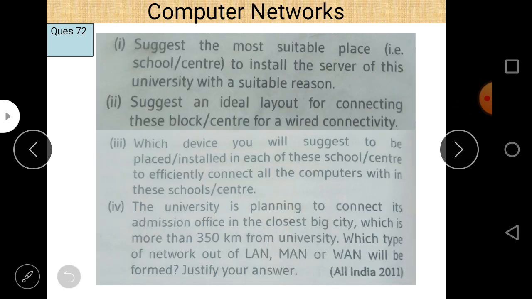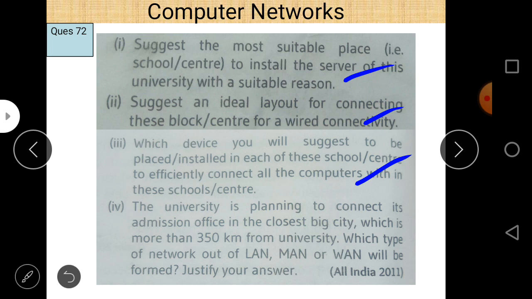Suggest the most suitable place to install the server. Suggest the ideal network connectivity, wired connectivity, and which device you will suggest to install in each of these schools or centers to efficiently connect all these computers. And last is: the university is planning to connect its admission office in the closest big city, which is more than 350 kilometers from the university. Which type of network, LAN, MAN or WAN?